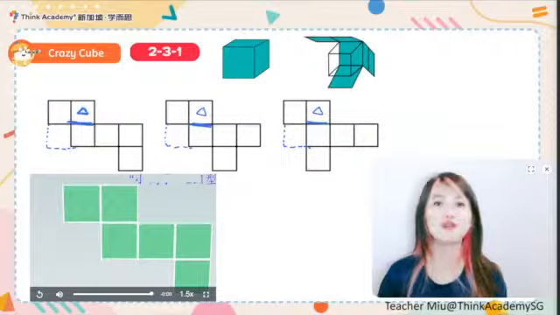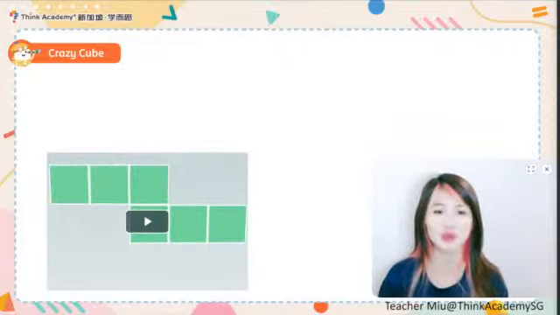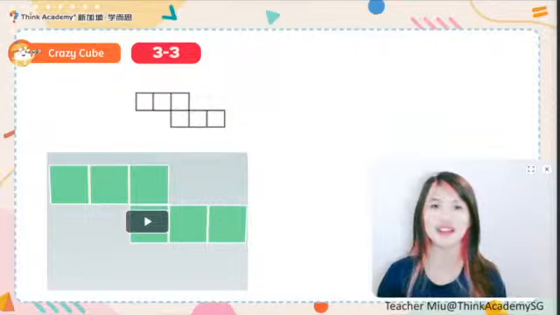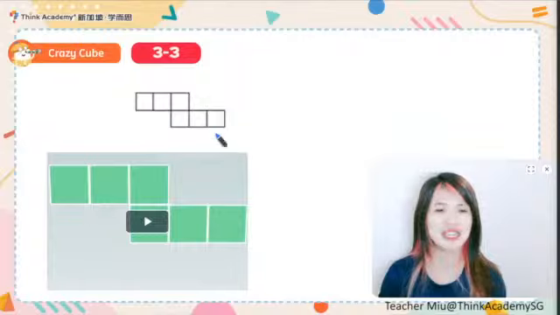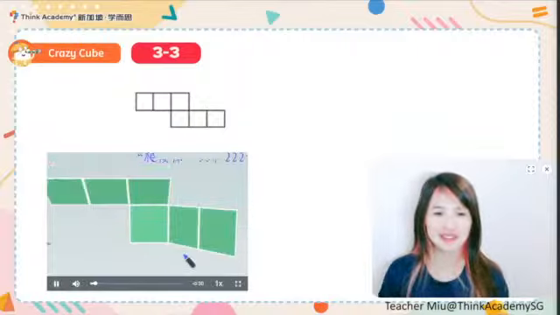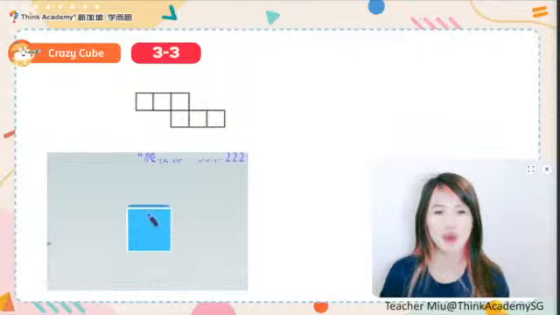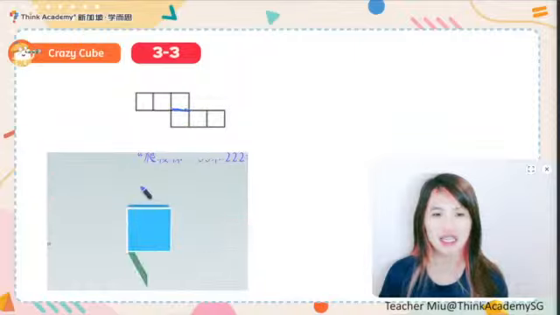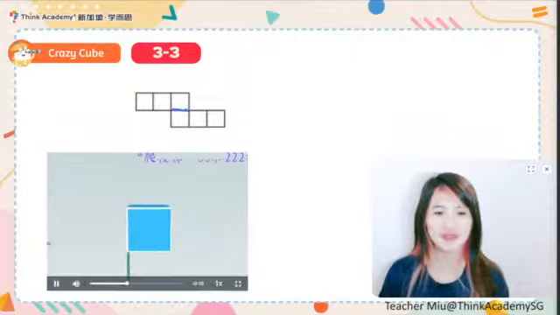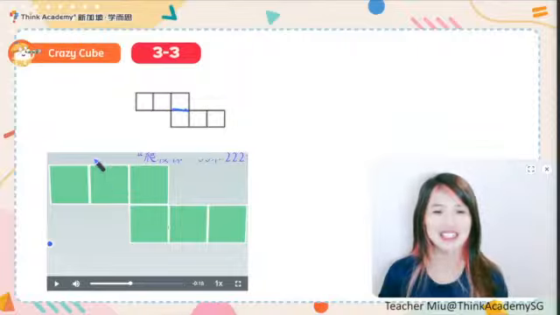Apart from the 1, 4, 1 and 2, 3, 1, we still have 2 more. This one is the 3, 3, 3. You might think, Miu, this is crazy. 3 heads and 3 body and no bottom. Oh guys, you need to know where the bottom actually is. Let me show you. Now you see, this is the body, and when it folds down, this is the real head connecting to the body. And what about this one? Yes, this is actually folding down as the body. But what about the last one?